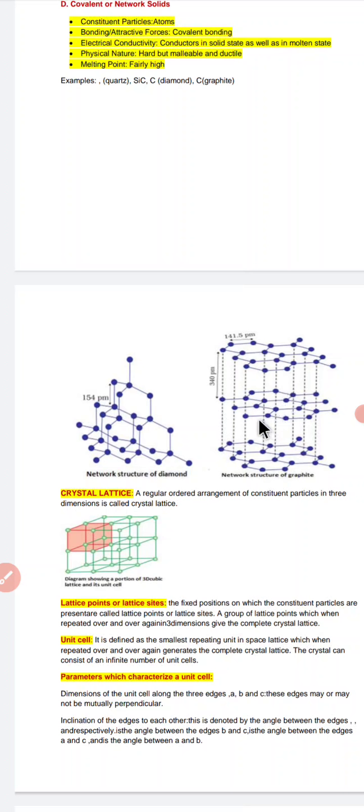On the other hand, diamond has a very compact structure. That's why diamond is the hardest substance known. Why is diamond the hardest substance? Because each carbon is bonded with 4 other carbons, so it forms a totally compact structure. In graphite, we have hexagonal ring layers which slide one after the other. In this way, the network structure of graphite exists. Understood?